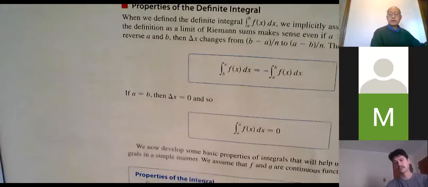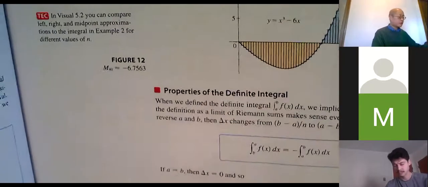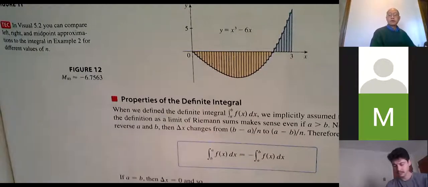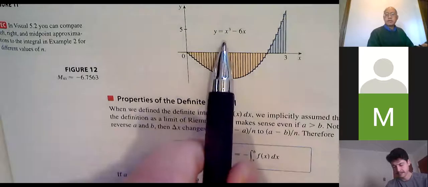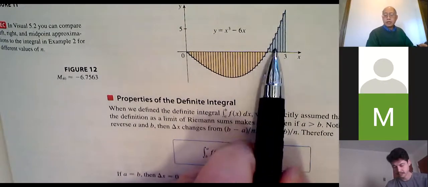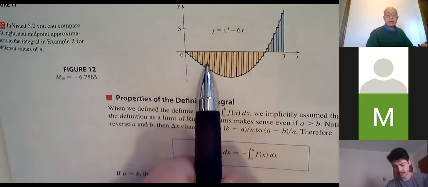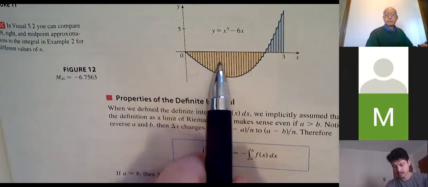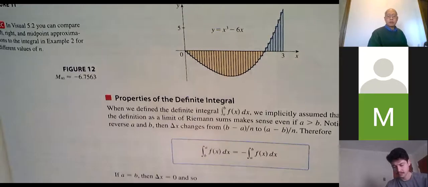The properties of the definite integral on page 385. Right now, the definite integral is just a theoretical construct. So, for instance, the definite integral from 0 to 3 of the function represents this area under the curve counted as a positive, and this area bounded by the curve and the x-axis counted as a negative. It's the true area. Right now, we only know how to approximate negative 6.75 or whatever.